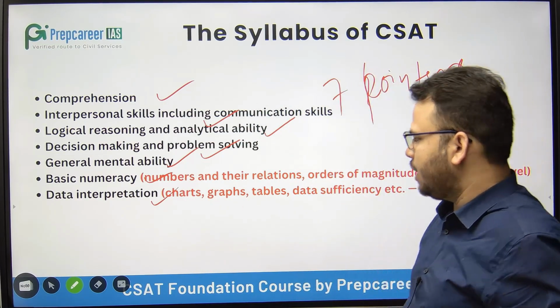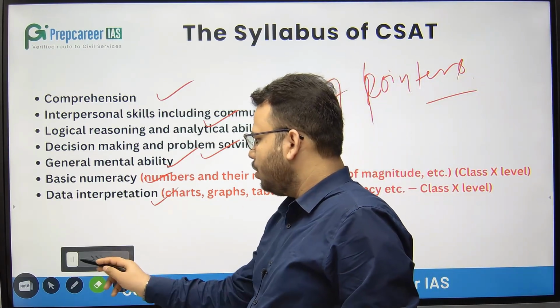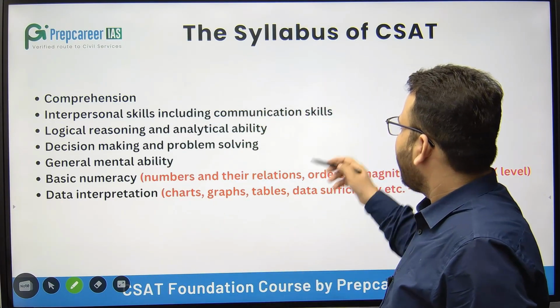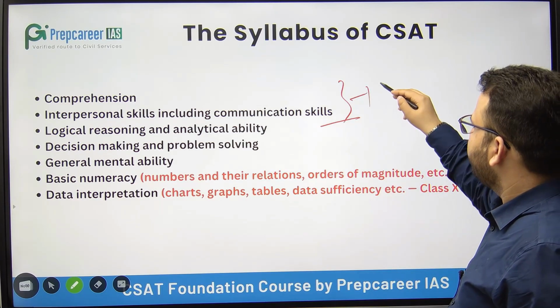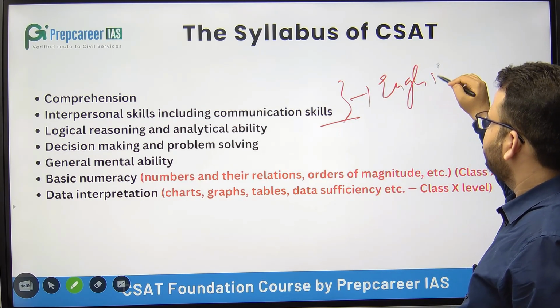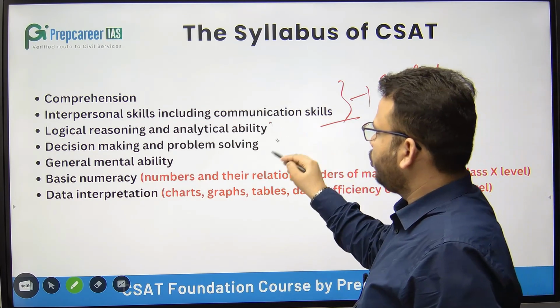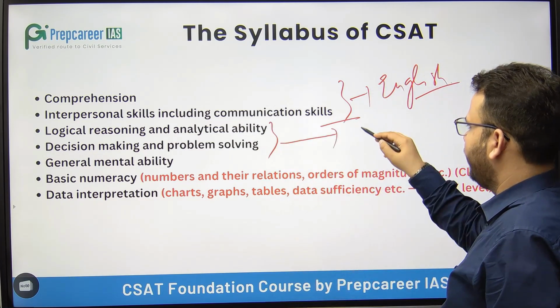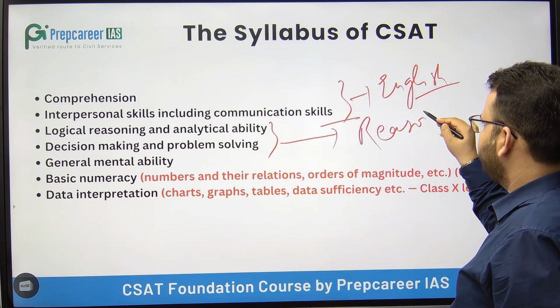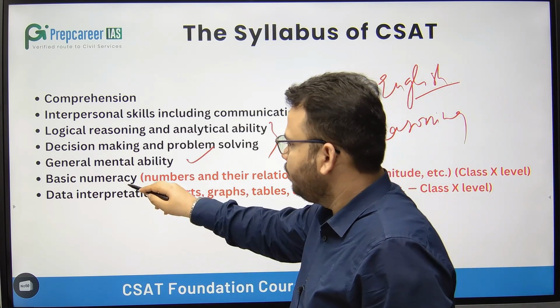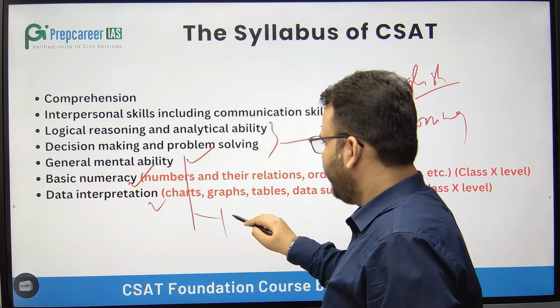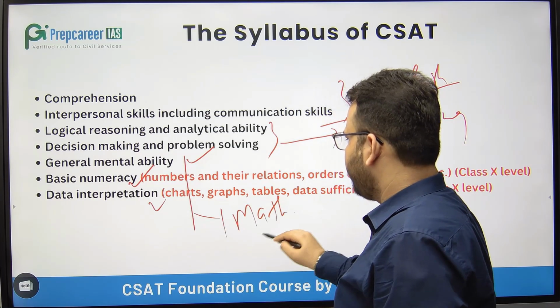For simplification, we classify these 2 topics under English, these 2 topics, logical reasoning and decision making, under reasoning, and the rest 3 topics, general mental ability, basic numeracy and DI, under mathematics.